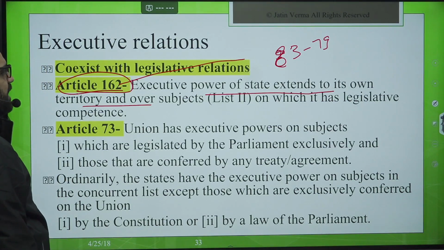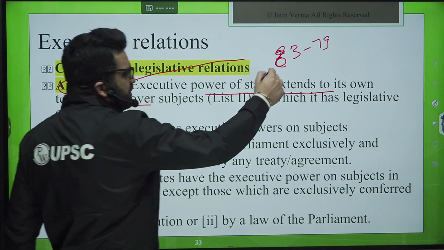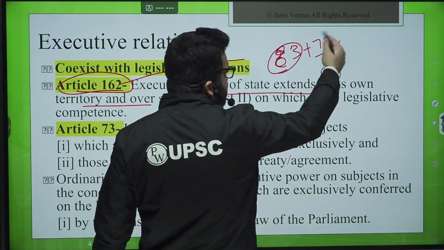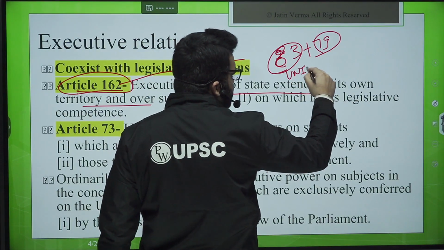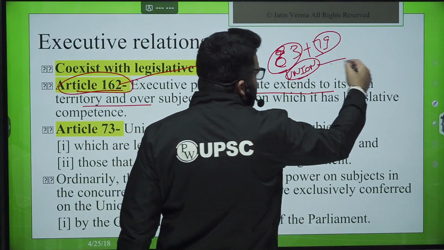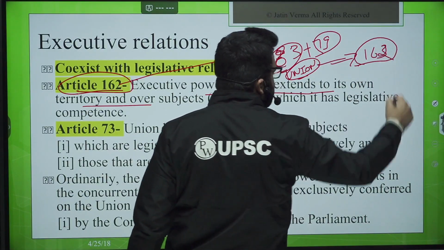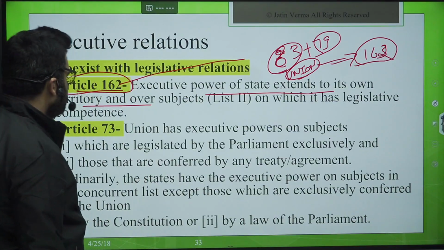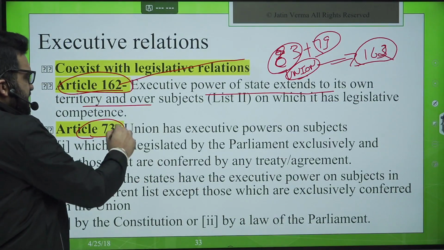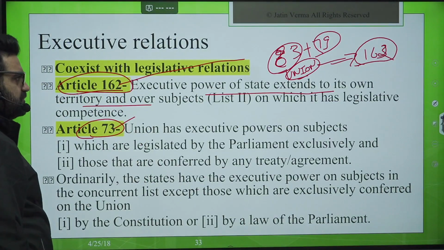So 83 plus 79, if you add 79 to the article related to the union, you will get the article related to the state. Sorry, it is 162, right? List 2. Now Article 73 deals with the same thing related to the union.